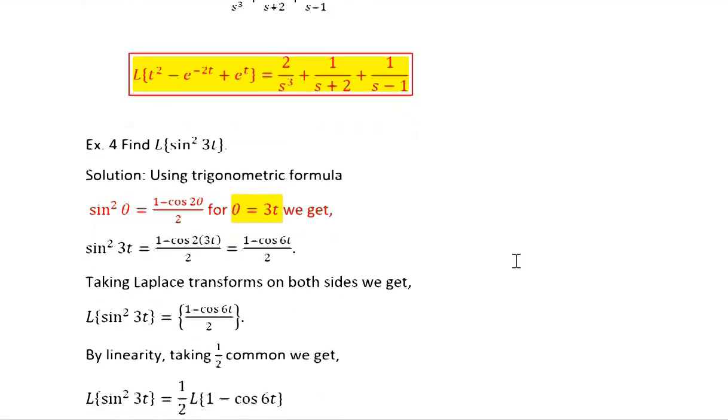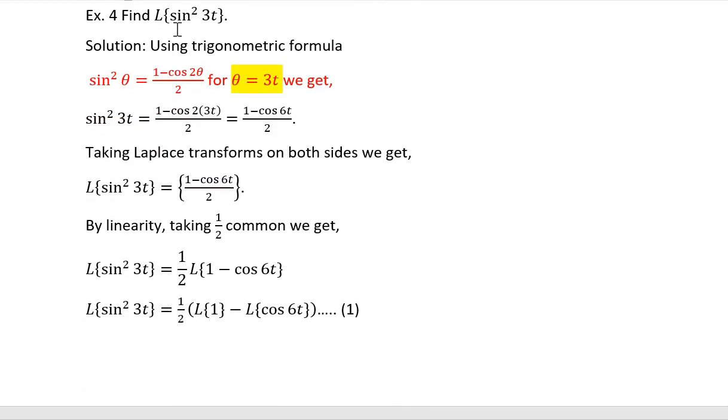Now next example, find Laplace of sin square 3t. Now sin square 3t is sin 3t to the power 2. So for higher power functions, a direct formula is not available. So we will convert it to lower powers by using the trigonometric formula. Sin square theta is equal to 1 minus cos 2 theta divided by 2.